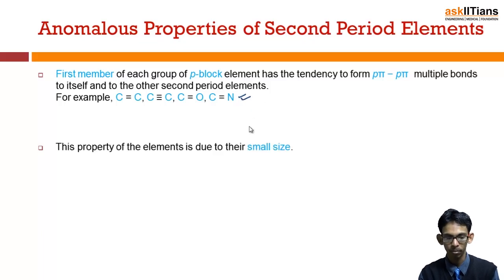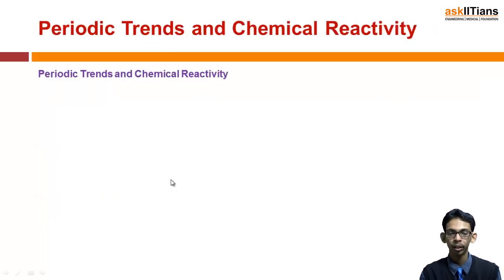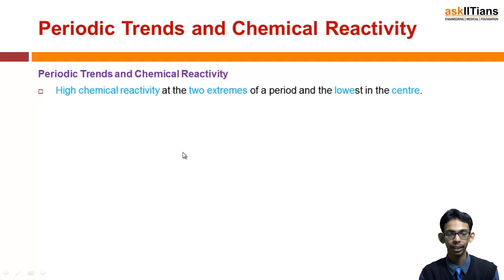anomalous property. Now this property of the element is due to small size, as I just discussed. Because of small size there is greater sideways overlapping of the orbitals. Higher members of the group have little tendency to form p-pi bonds. Now next we are going to discuss periodic trends and chemical reactivity.